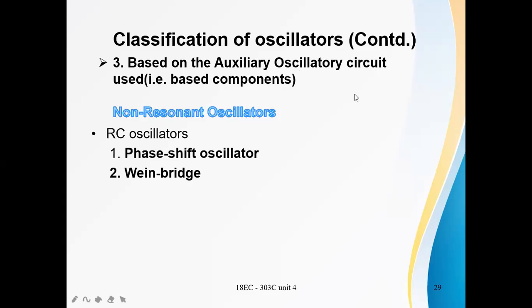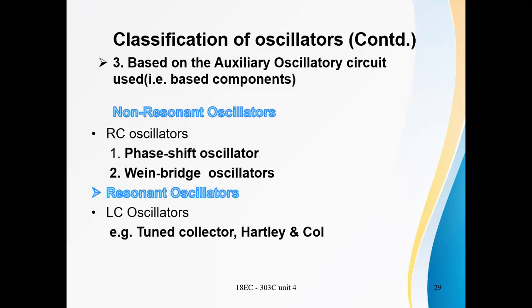Based on the components used in the oscillator circuit, oscillators are classified into non-resonant oscillators, that is RC oscillators, meaning phase shift oscillators and Wien bridge oscillators, resonant oscillators, and crystal oscillators.